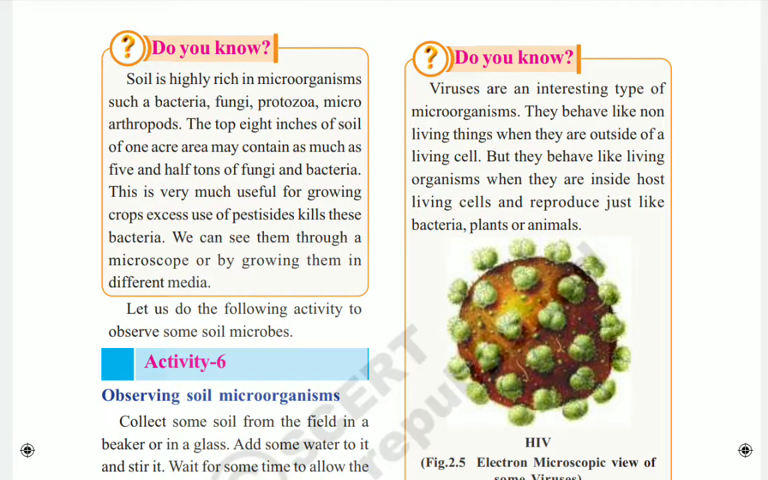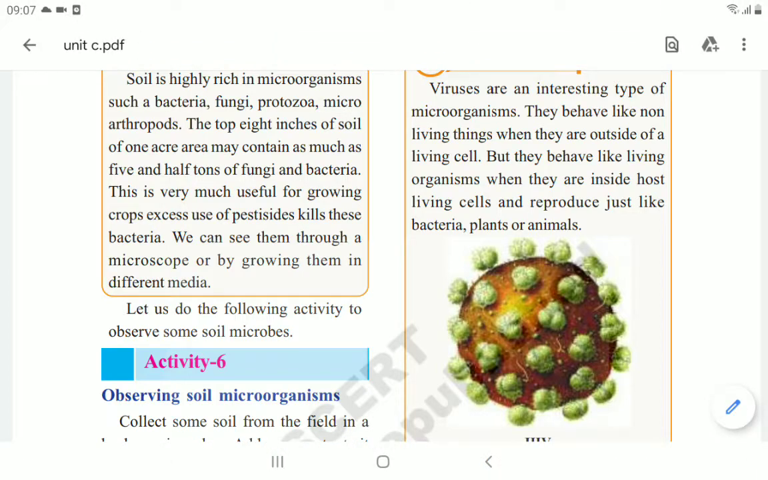of bacteria. Why will this bacteria be there in the soil? They are very helpful to fertilize the soil to grow the crops. The top 8 inches of soil of 1 acre area may contain as much as 5.5 tons of fungi and bacteria. This is a very important thing, children. This is very much useful for growing crops.